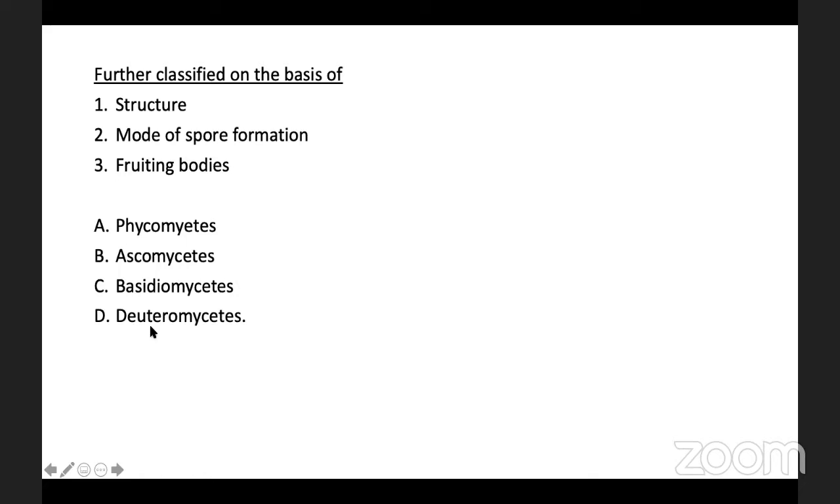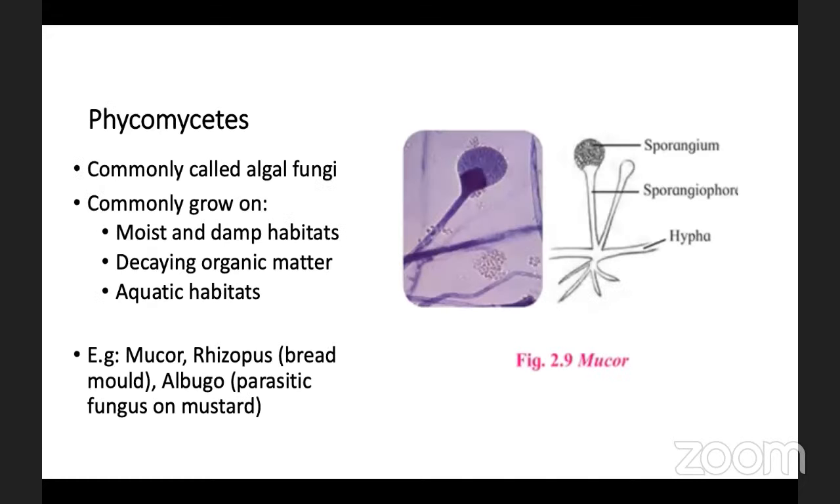That is Phycomycetes, Ascomycetes, Basidiomycetes, and Deuteromycetes. We'll see each group. First group is Phycomycetes. Phycomycetes is the most primitive fungi, and these are commonly called algal fungi. These algal fungi commonly grow on moist and damp places.